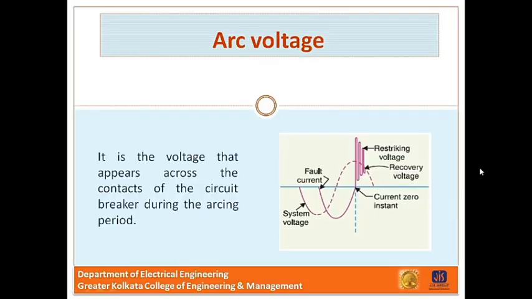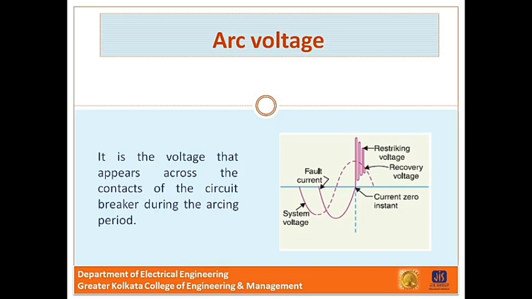Next one is the arc voltage. It is the voltage that appears across the contacts of the circuit breaker during the arcing period. I repeat, what is arc voltage? It is the voltage that appears across the contacts of the circuit breaker during the arcing period. As soon as contacts of the circuit breaker separate, an arc is formed. The voltage that appears across the contacts during the arcing period is called the arc voltage.